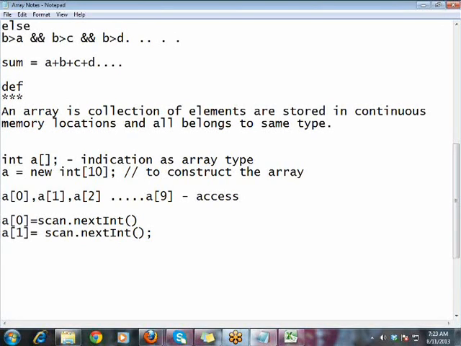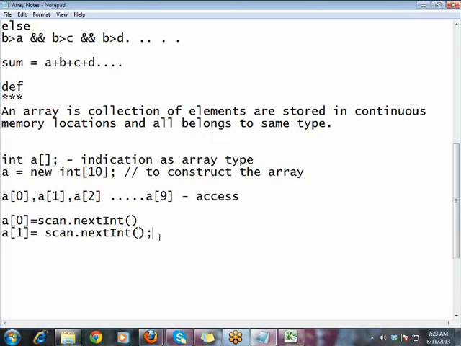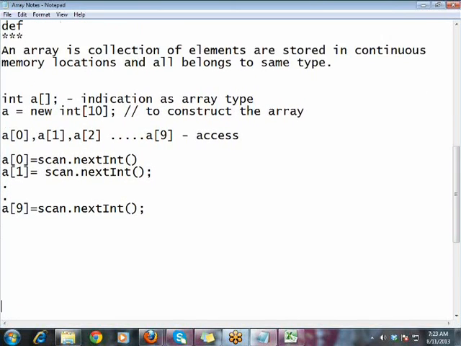But if you observe the situation, this way you have to read all 10 values into the array. All values are stored in A, only the indexes are changing, so you can replace the above difficulty as below.